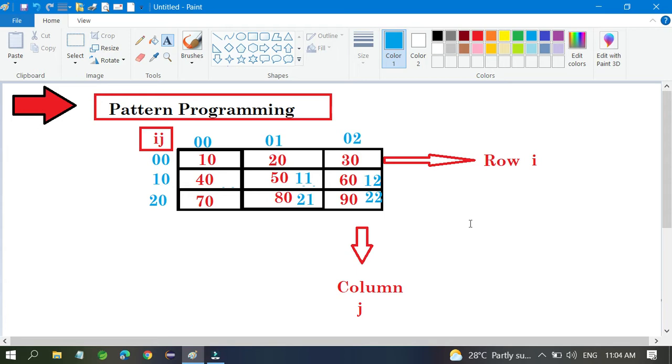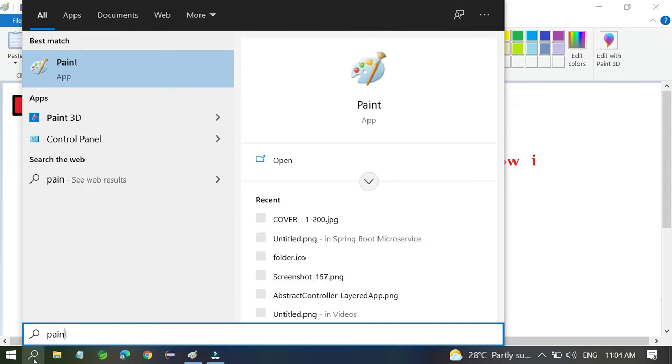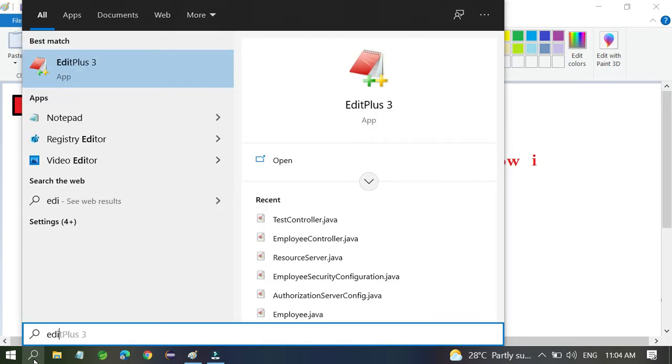It is absolutely fine, and I also support these things. Okay, apart from this, if you want to do it in a better way, I'm going to teach you how to do this programming with Java. So just open EditPlus.